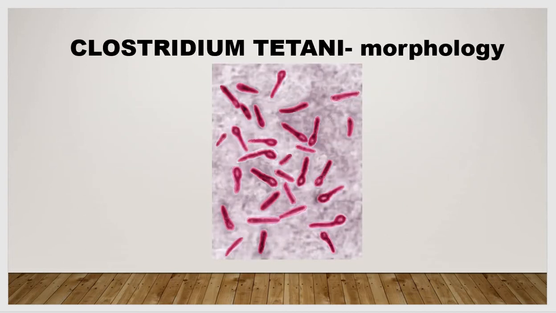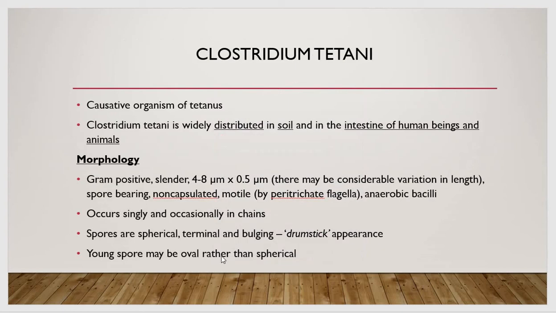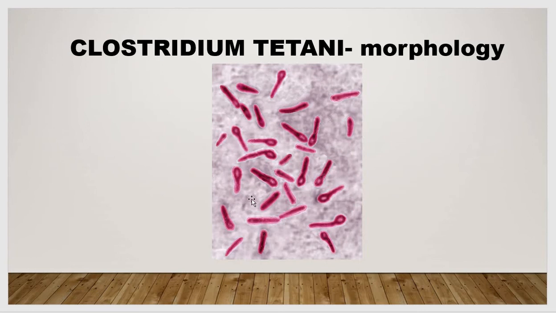Let's see the picture. This picture shows very clearly the morphology. See, it is slender. It has a bulging at one end. See this. This is the bulging at one end, giving it a drumstick appearance. Then these are the young spores. They may be oval rather than spherical. This picture also shows you the staining of this bacteria.